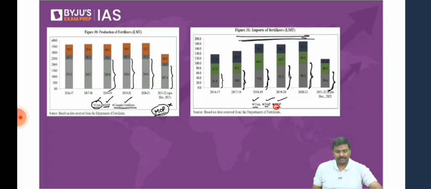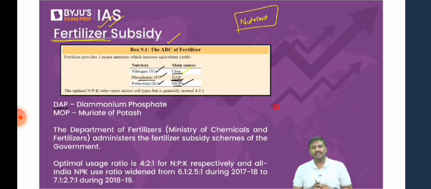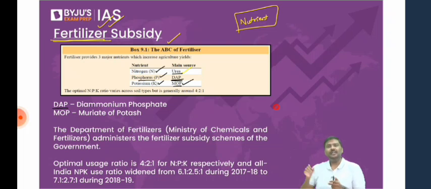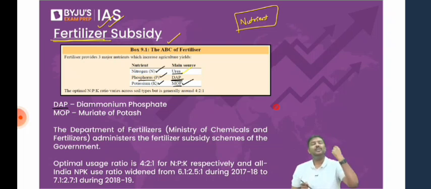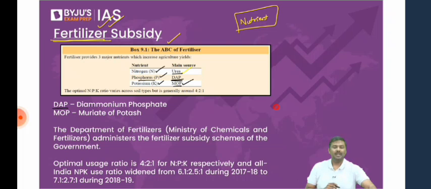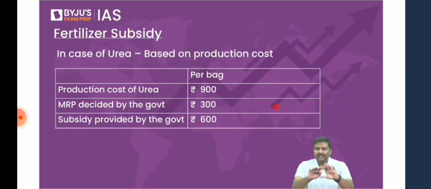Now, apart from this, what you need to understand is that the government will provide subsidies for all the three. Government will provide subsidies for urea, for diammonium phosphate, as well as for muriate of potash, MOP. But the next point: how the subsidies are provided is different. I repeat, how the subsidies are provided is different.